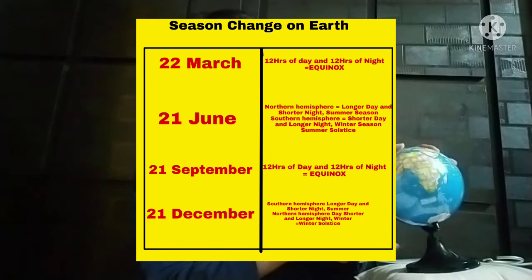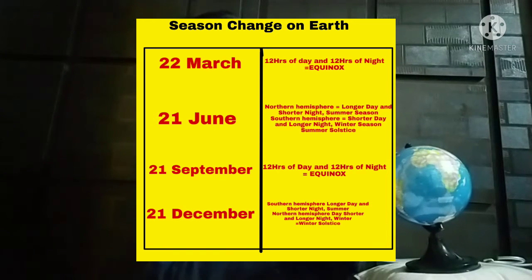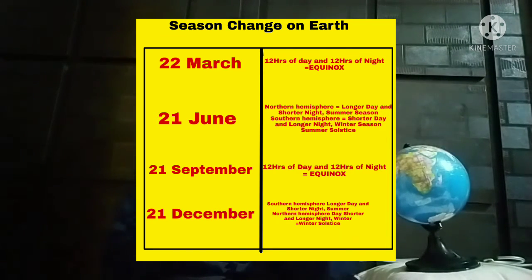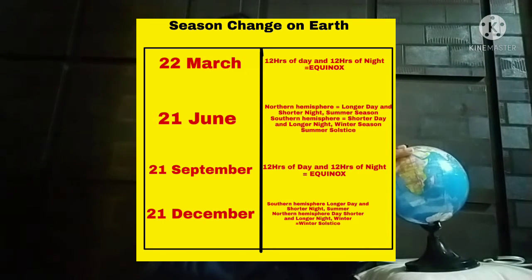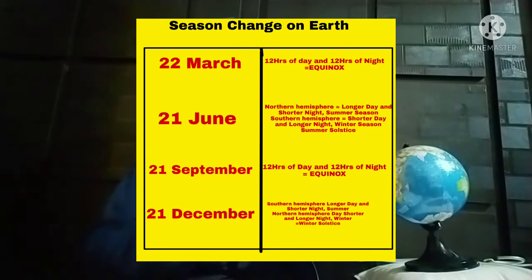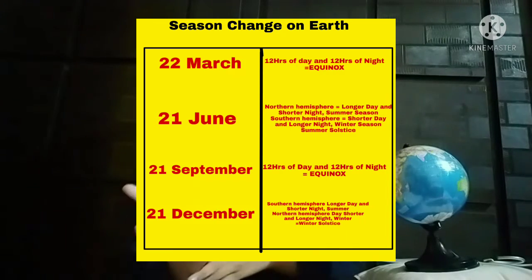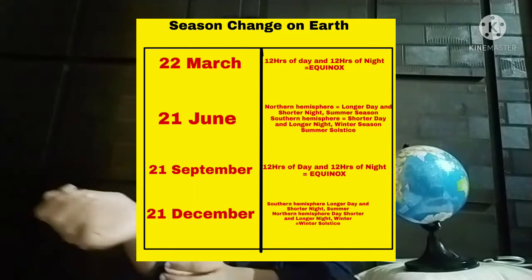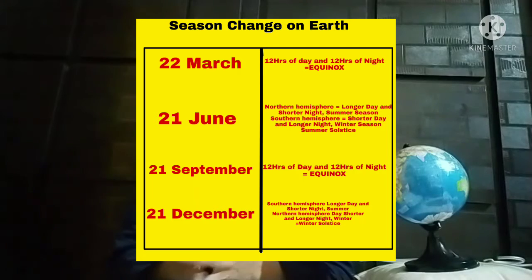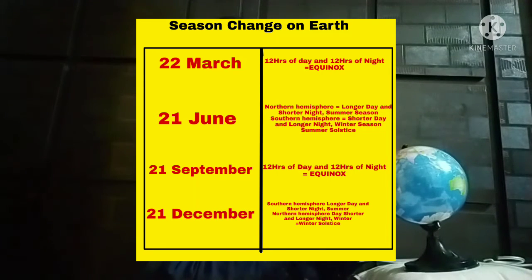So here is winter and here is summer. When this situation comes, we say it is the summer solstice. I'll tell you again because this is a little confusing. When in the northern hemisphere, the upper side, on 21st June there is a longer day and shorter night, that time we say there is summer. Even if you live in India, on 21st June we face only summer. We don't face winter. So there comes winter, and that is called the winter solstice.